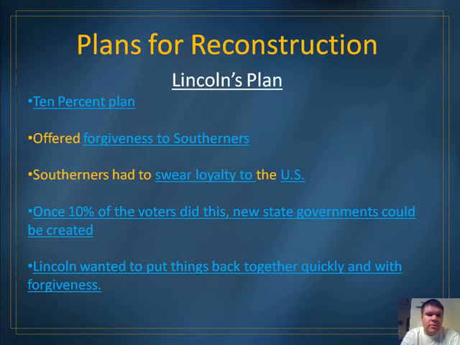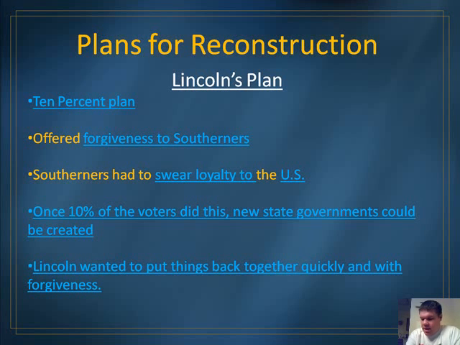All right, let's talk about Reconstruction. As the Civil War was ending, when Abraham Lincoln was reelected in November of 1864, he could see that the Union was eventually going to win the war. So he goes about creating a plan for reconstructing the United States. Lincoln's plan became known as the 10% Plan, and I'll explain why in a moment. Part of his plan was that all of the southern states, in order to come back into the United States, had to ban slavery.